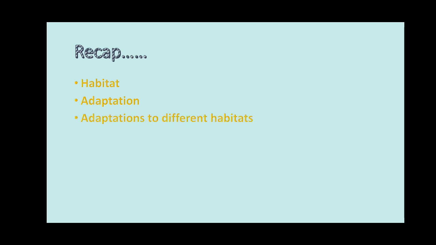And next what we have learned, adaptations to different habitats. So what we have learned, it's not same for all the animals. All the animals' adaptation is not same. Different animals prefer different types of conditions and places for their survival. All the animals will not survive in one condition, one weather condition or one region. Understand children? Different animals prefer different types of conditions and places for their survival.